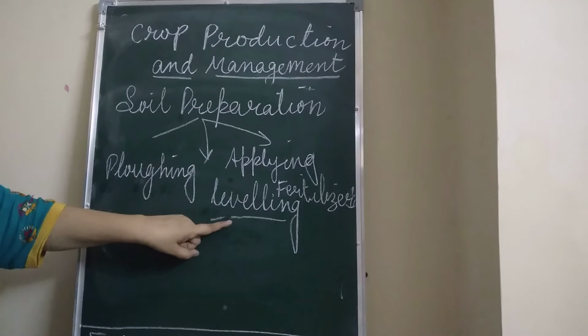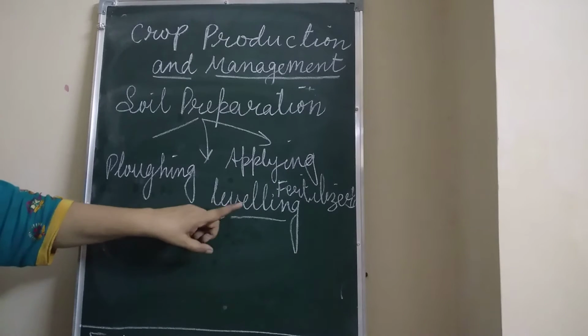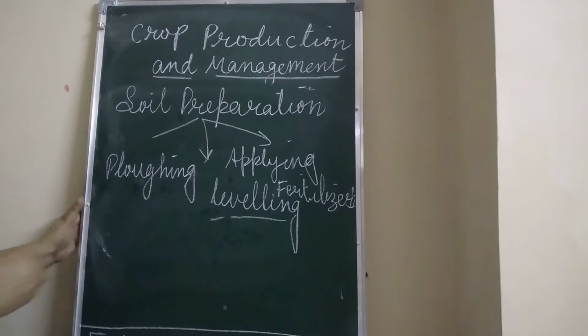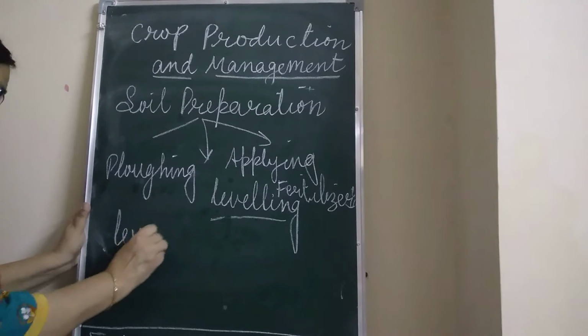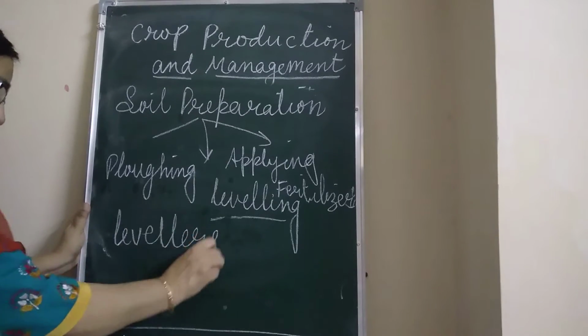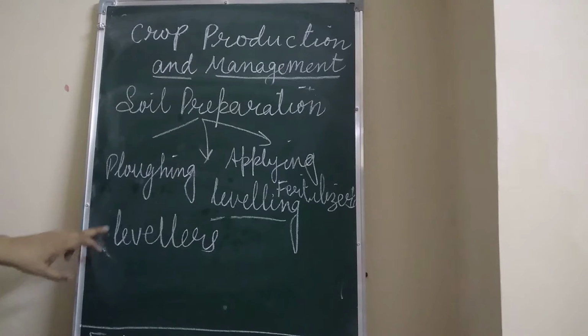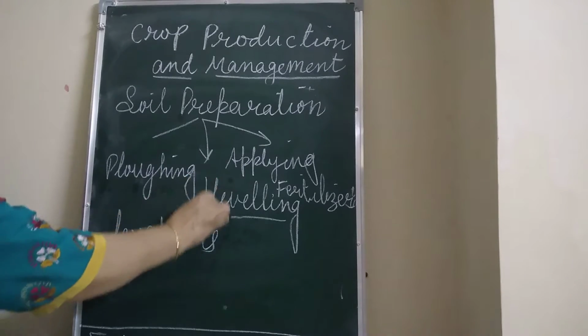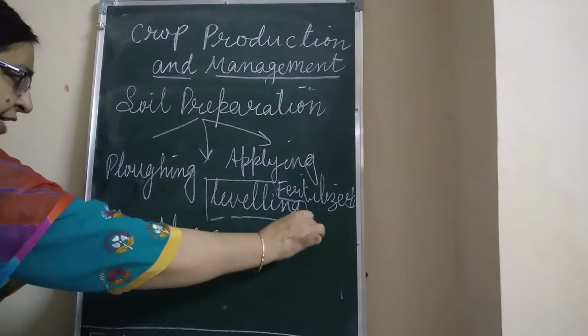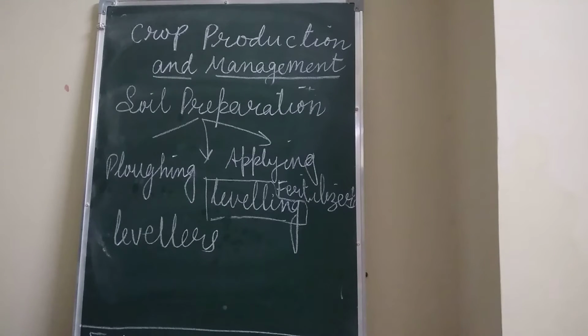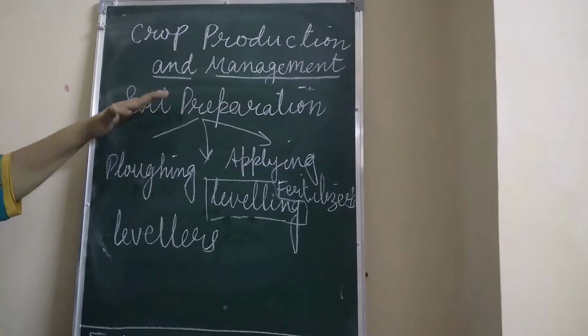They are crushed with the help of wooden or iron planks. What are they known as? They are known as levelers. And this whole process is known as leveling in the soil preparation.